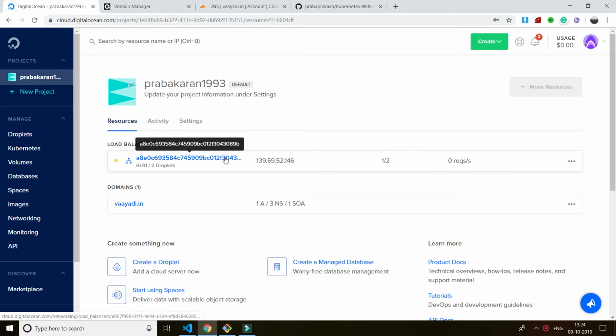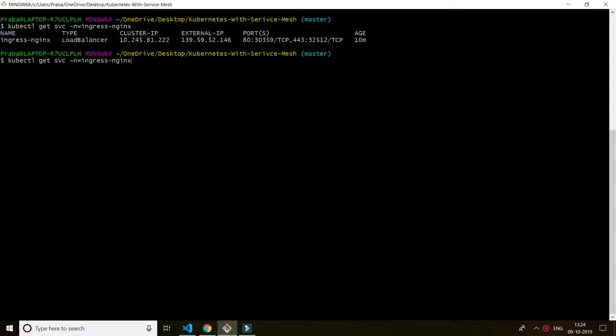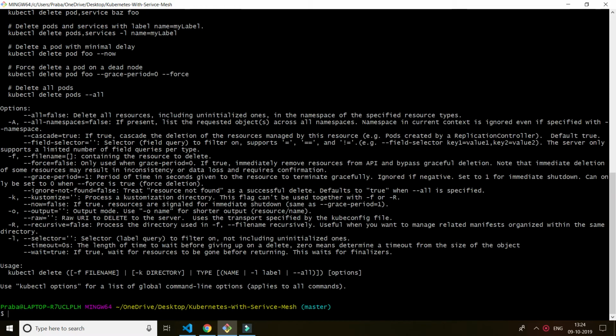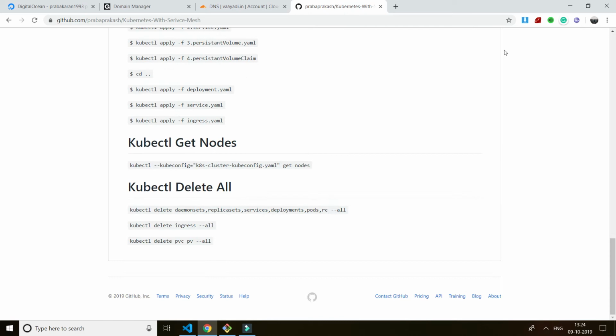So what is a load balancer? First, before getting into that, let me delete the load balancer which I'm already having. So delete. Sorry, I forgot the command. It's okay.